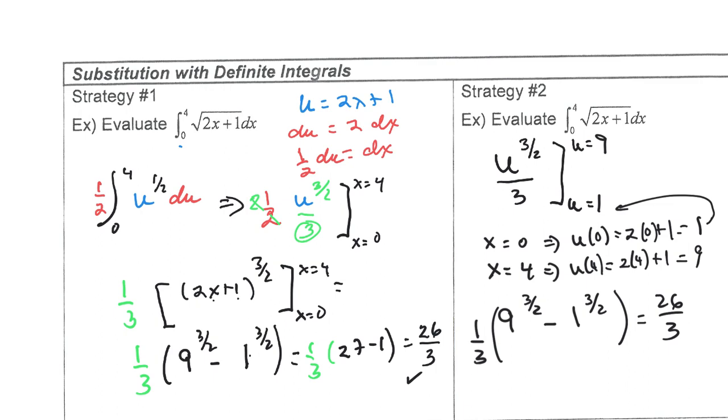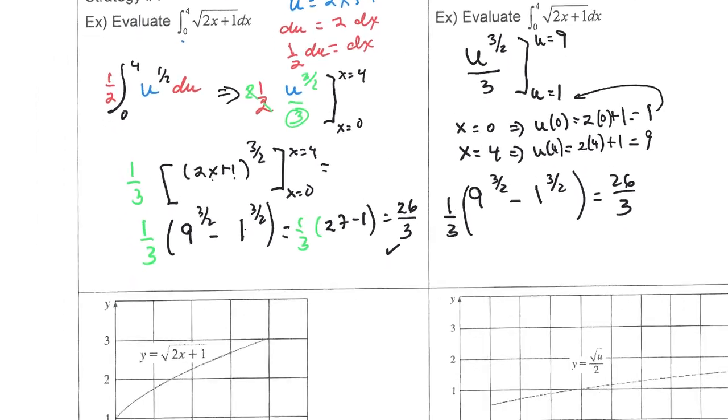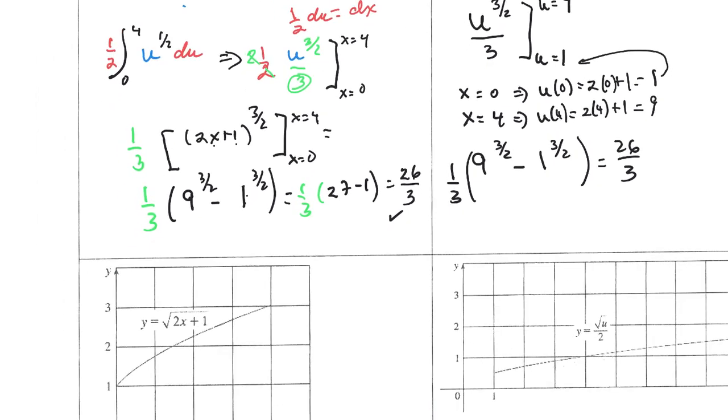Which one's better? I don't really know. They both end up with the same answer, which is good. In one case we go from 0 to 4, and we get this area.